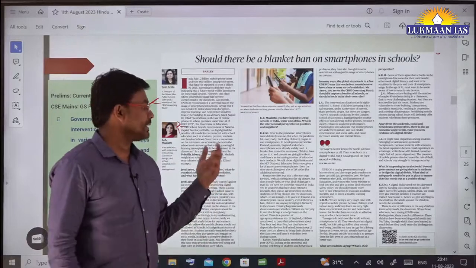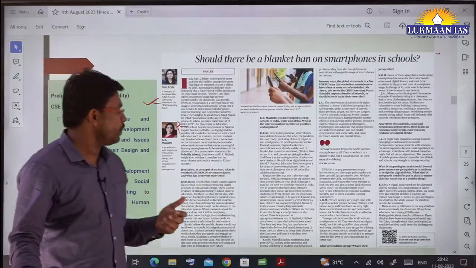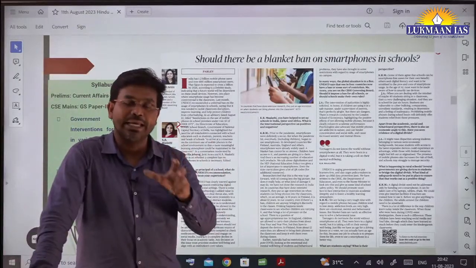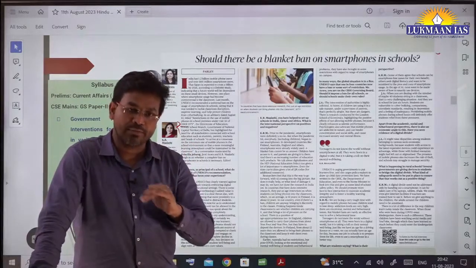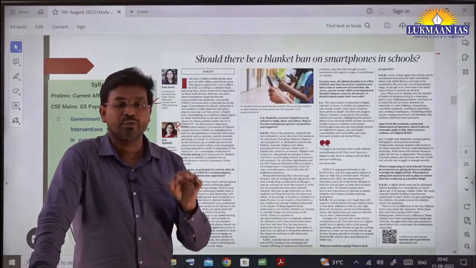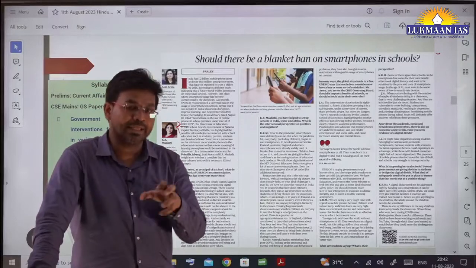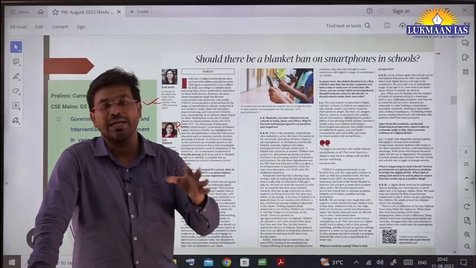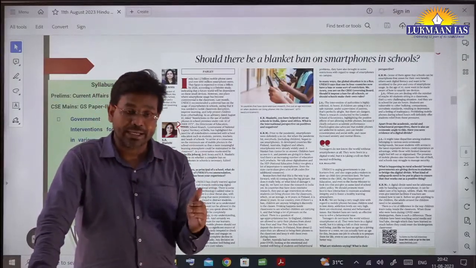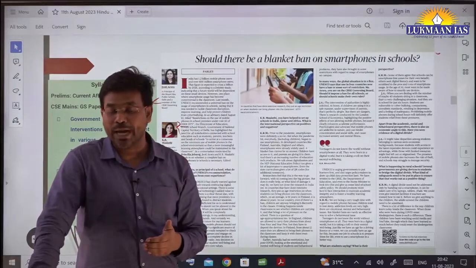And there are other countries like Finland, where they have kept the age at 12 years. Above 12 years, students can bring mobile phones inside the school and they can keep them on their desk also while the classroom is happening. So in many countries, it is allowed to bring mobile phones.